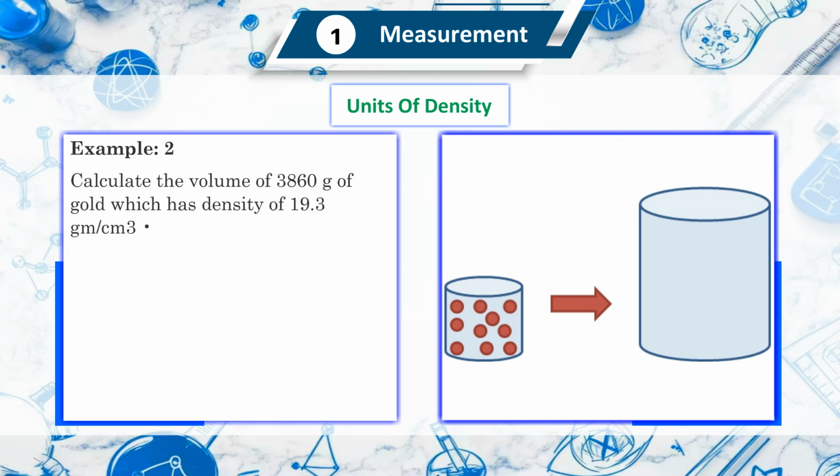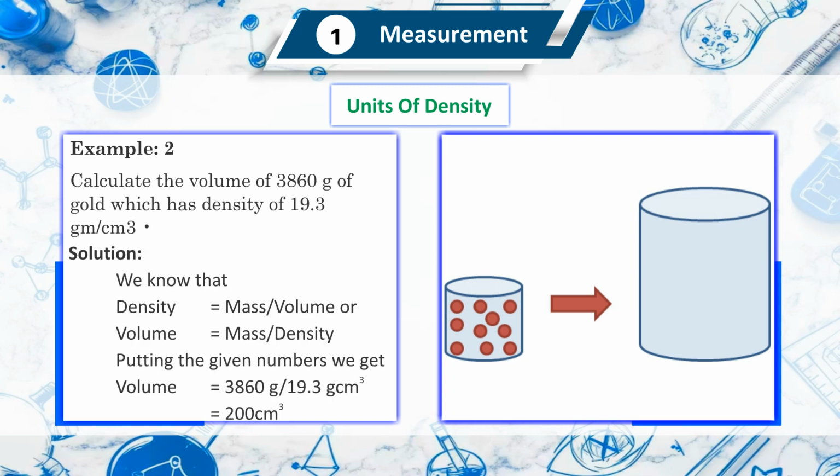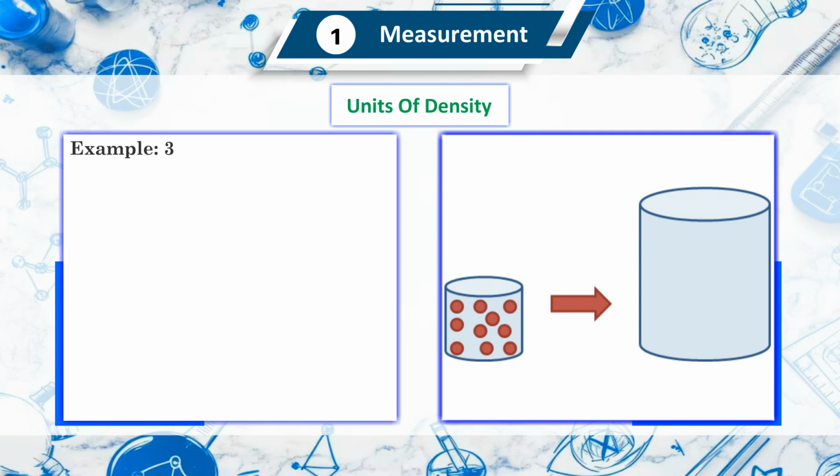Example 2. Calculate the volume of 3,860 gram of gold, which has a density of 19.3 gram per centimeter cube. Solution. We know that density equals mass upon volume, or volume equals mass upon density. Putting the given numbers, we get volume equals 3,860 gram per 19.3 gram per centimeter cube, which equals 200 centimeter cube. Example 3.